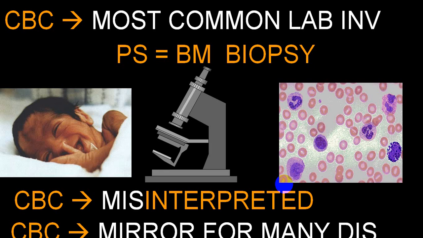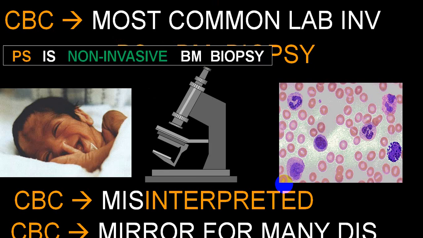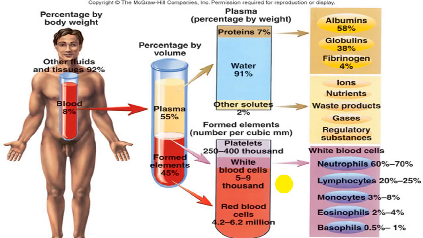It is also called a mirror for many diseases. Good number of times, when it is done by automated instruments, the auto analyzer, peripheral smear is not done. Ideally, it should be done separately, and it is a non-invasive bone marrow biopsy.